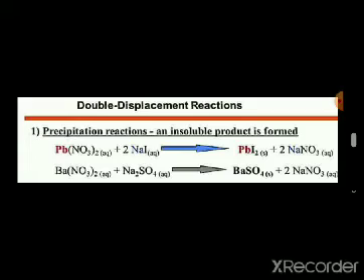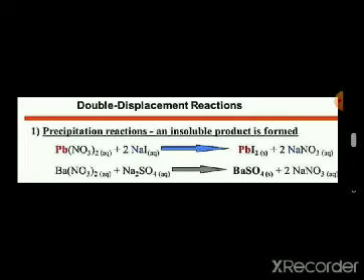So how will you know that it is a precipitation reaction? On the product side, if with any one of the products you find the state symbol used is solid, S, then you will come to know that a precipitate is formed. Here the state symbol S is associated with lead iodide. Therefore, the precipitate formed is lead iodide, and as you know, it is yellow in color. Since a precipitate is formed, this reaction can be considered a double displacement as well as a precipitation reaction.